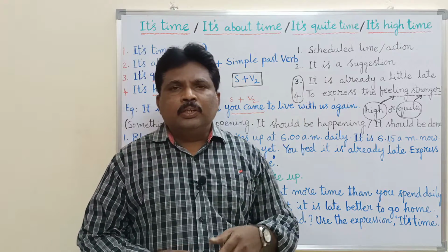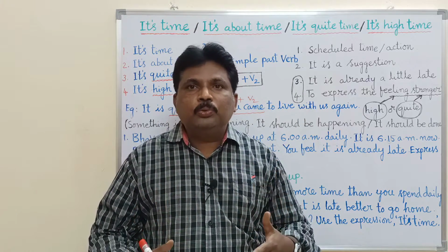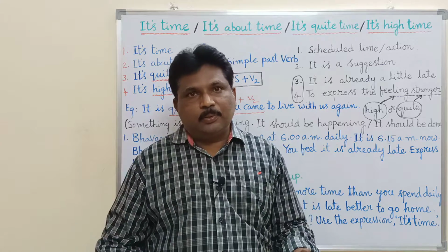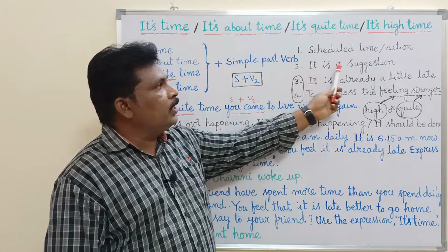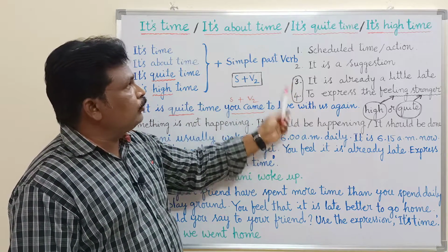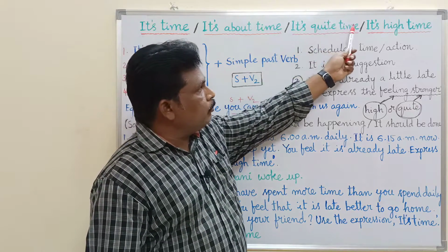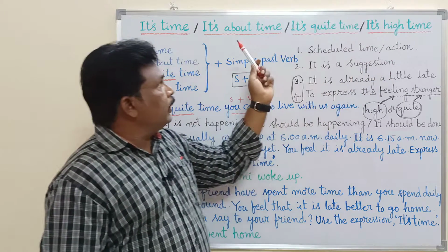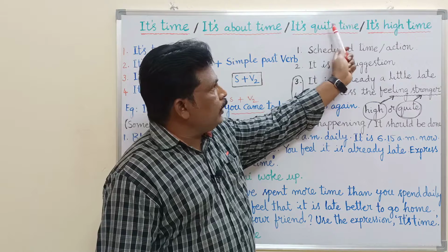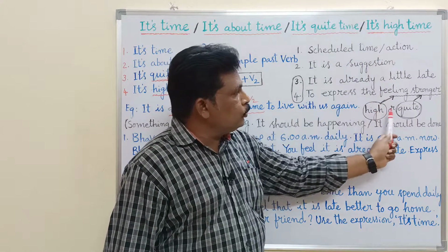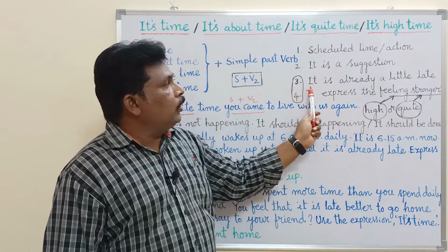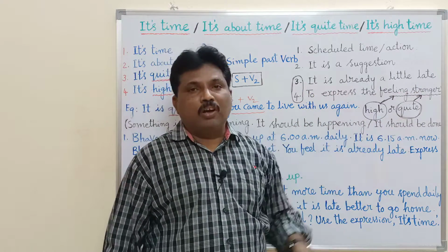First one is scheduled time or scheduled action. Second one is it is used to give a suggestion to the people who are with us. And the third and fourth: it is quite time, it is high time. In these we have two adjectives, quite and high. These two adjectives are used just to express the feeling more strongly.